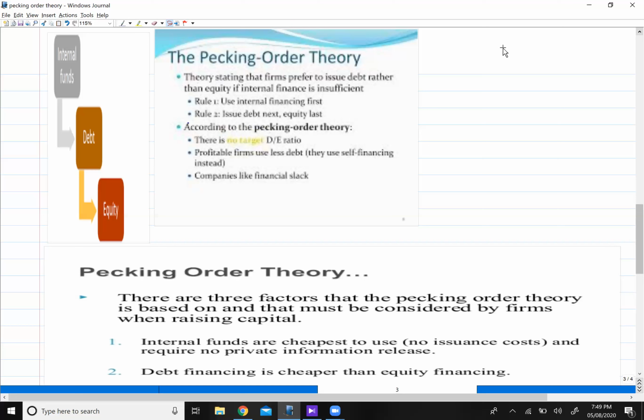Then secondly, debt holders will demand lower return. Why? Because they are secured. Because in the event of business liquidation, they are the first ones who will be paid, right? So they will receive the money first because they are secured. So since they are secured, they will be demanding lower return. Okay, so that is the second reason why we say that debt is a cheaper source of finance. Then thirdly, due to issue cost of debt, again your tax will be saved.